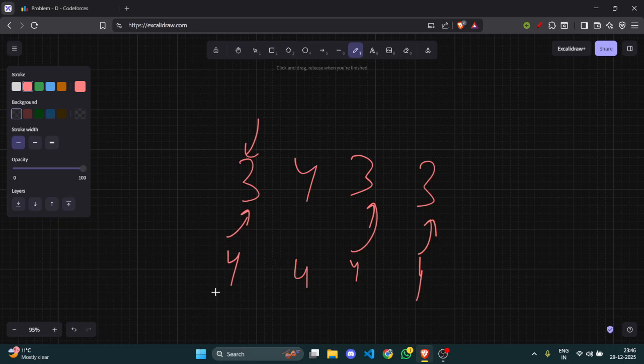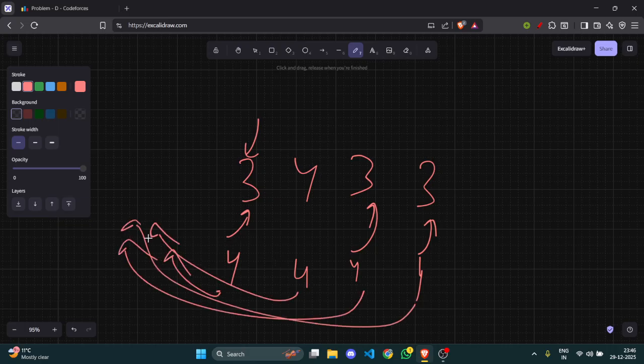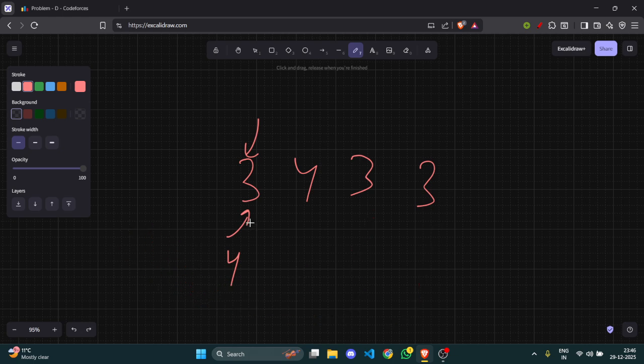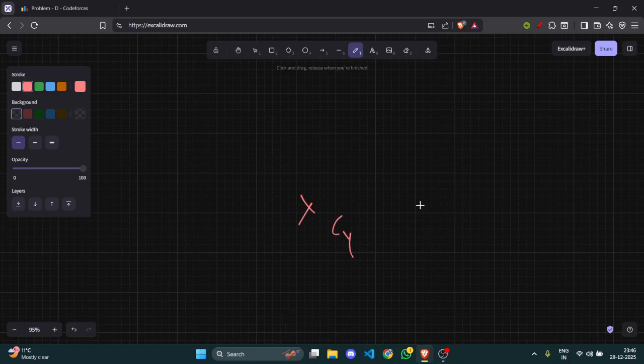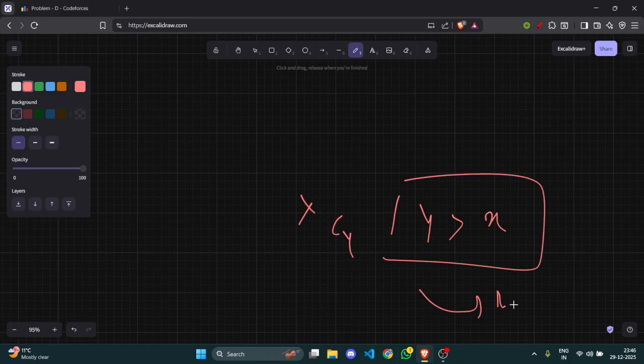Whatever decorations are left, people would be taking from the zero decoration box, and after that I still have enough decorations left. So got it? If there is xcy, and if y is greater than x, then I can surely say that the answer would be n factorial, because I have enough decorations left.